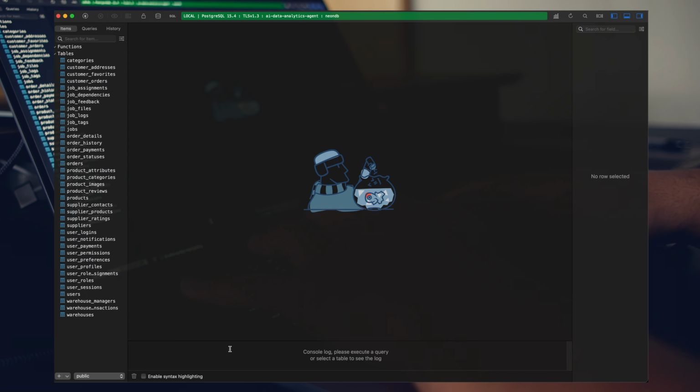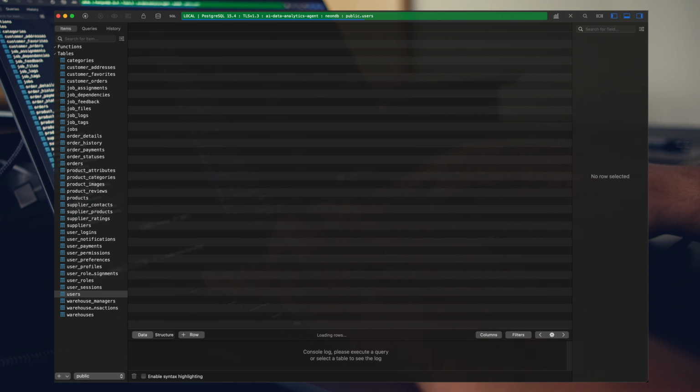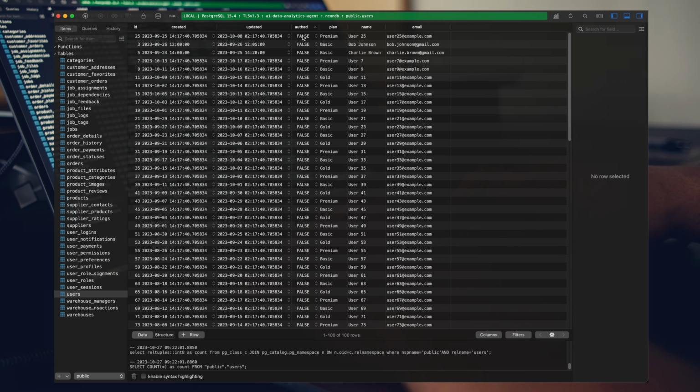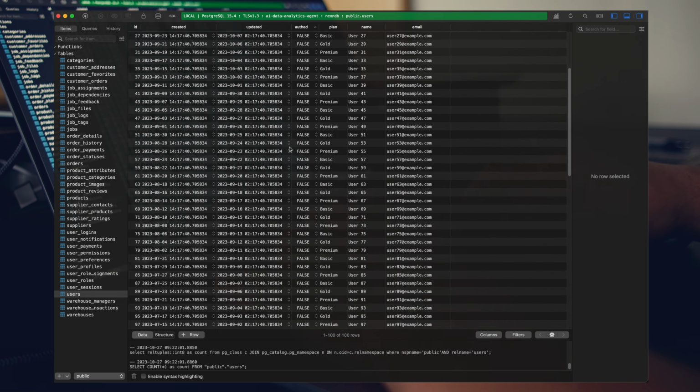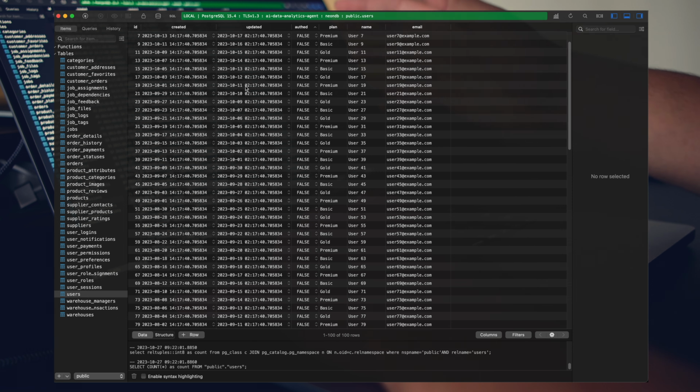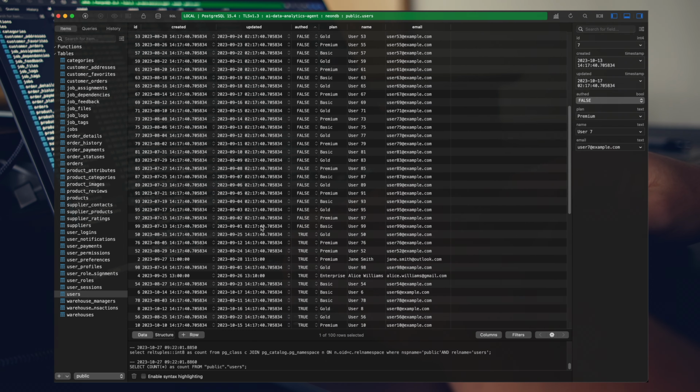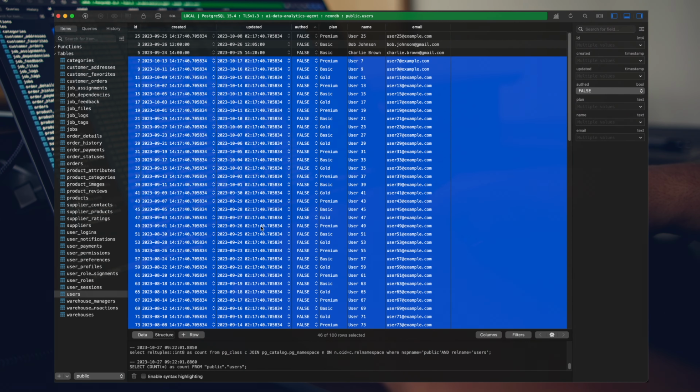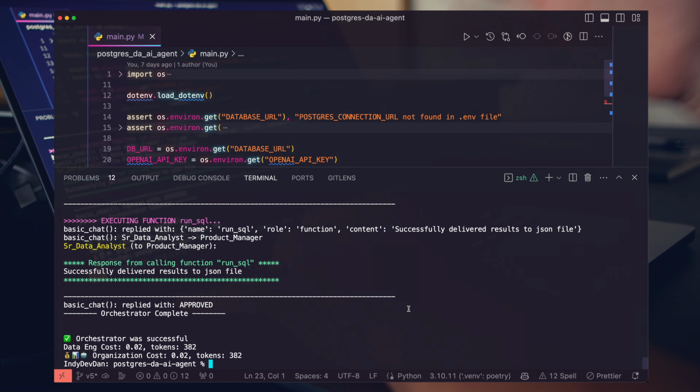And if we open up TablePlus here, we can see our users table. So we're looking for unauth users. We're going to get a whole slew of unauth users. I want to show just how large this table is so that you can see that we're actually querying all these items and we're not getting a token explosion. Our GPT-4 context window is not being overloaded.